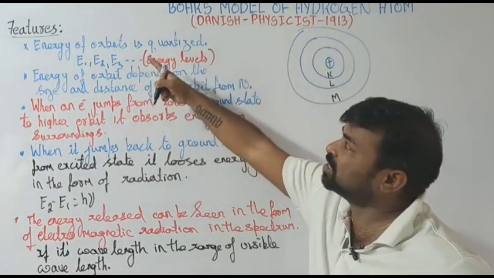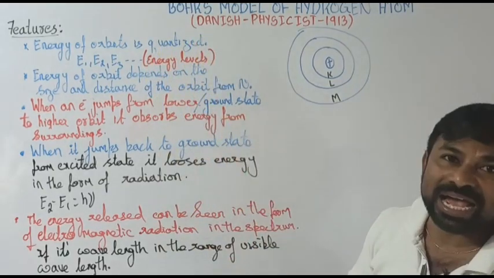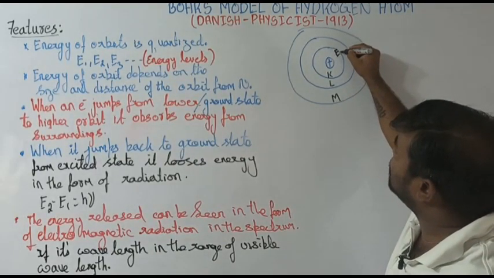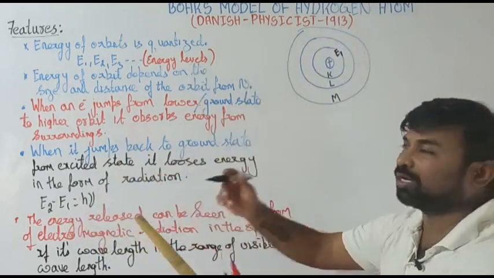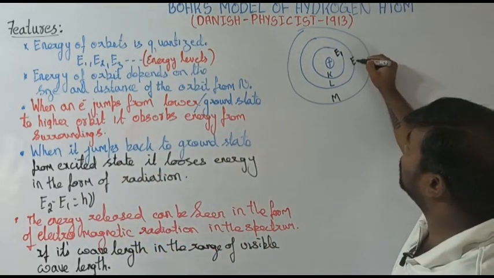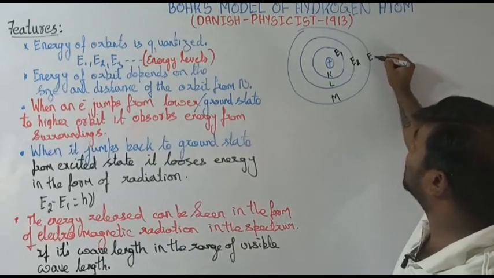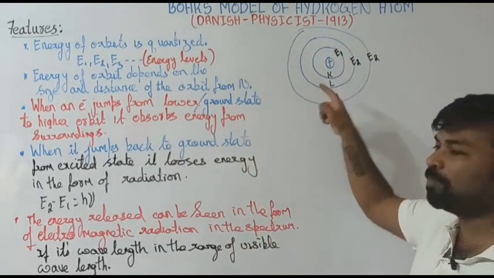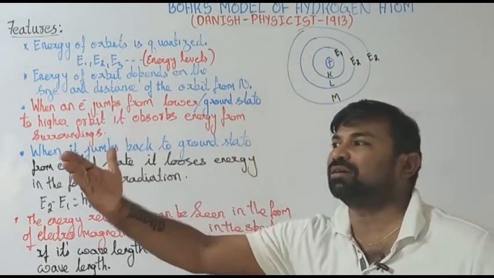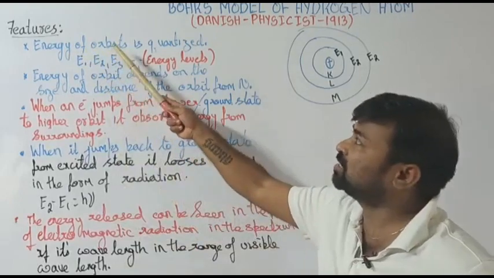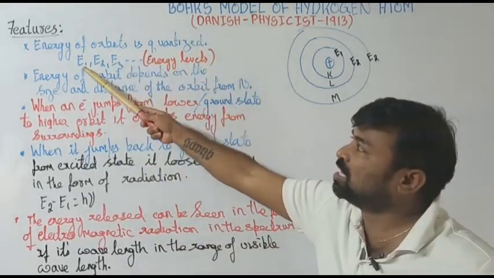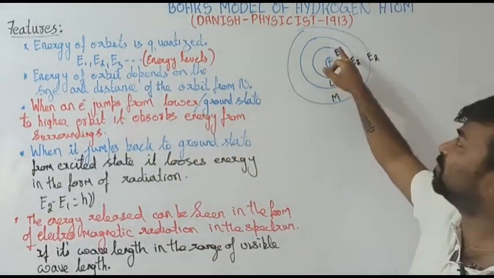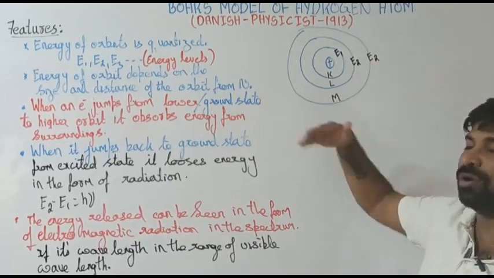Now here it says the energy of each orbit is quantized, meaning fixed. The energy of the first orbit is fixed at E1, a fixed quantity. The energy of the second orbit is fixed at E2, and the energy of the third orbit is E3. It means as long as the electron is in the same orbit, its energy is fixed. It won't increase or decrease. That is the point: the energy of the orbit is quantized. So E1, E2 and E3 we call energy levels. E1 is the energy level of the first orbit, and likewise E2 and E3.